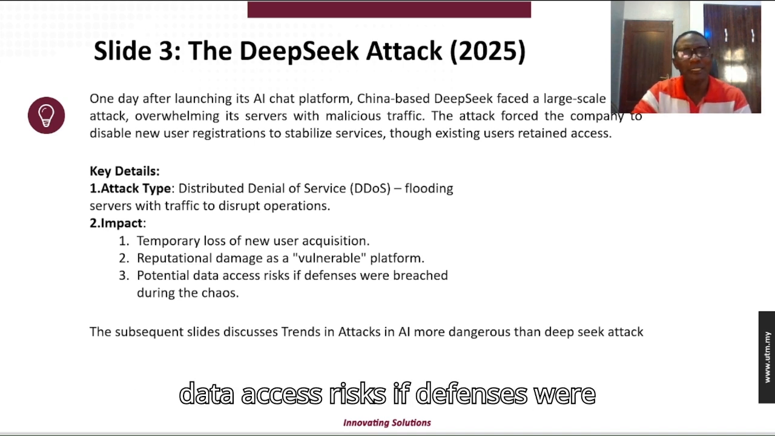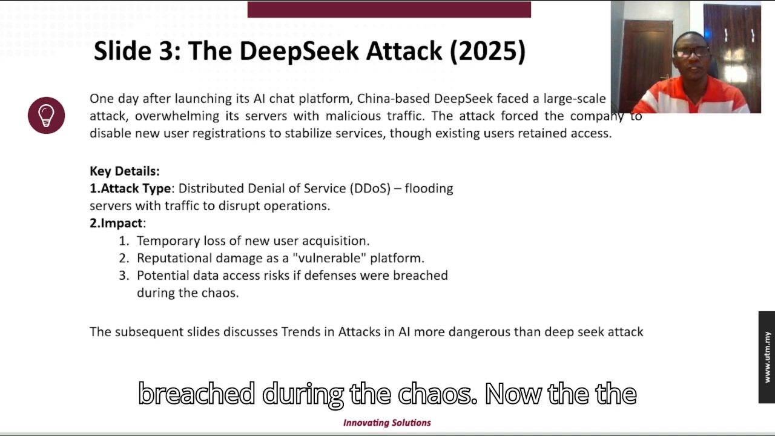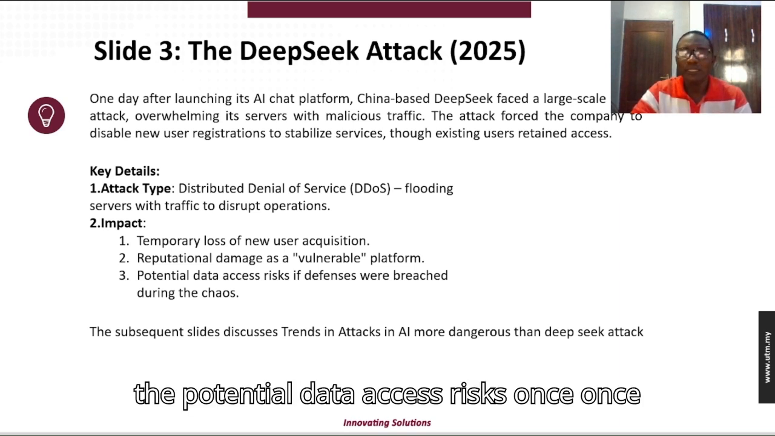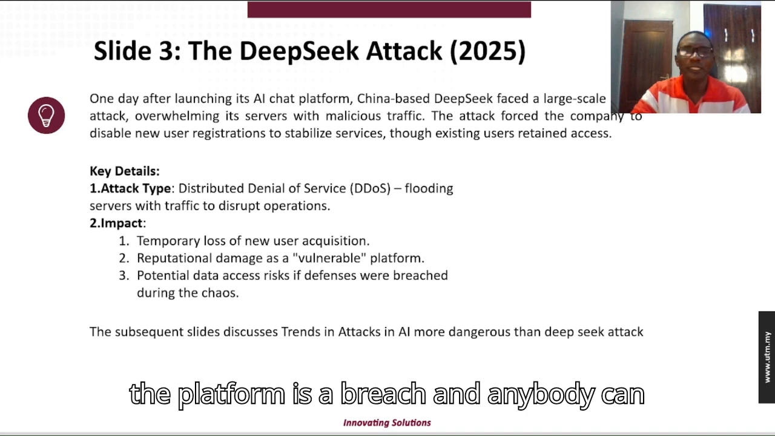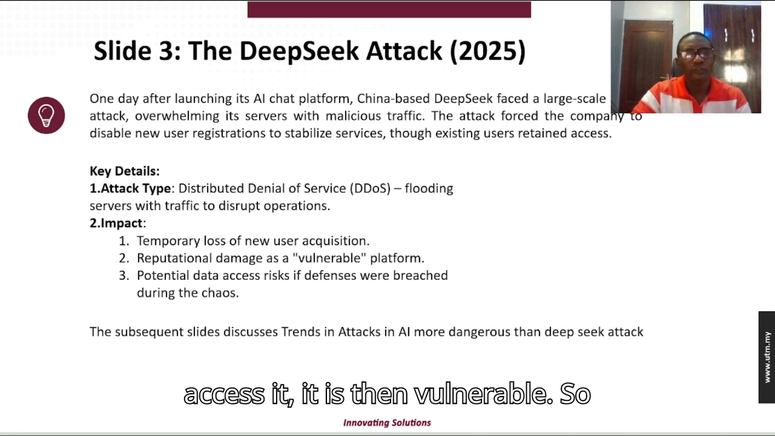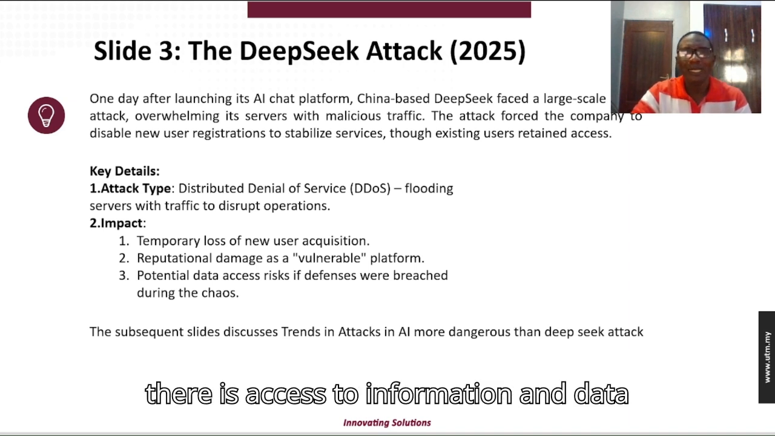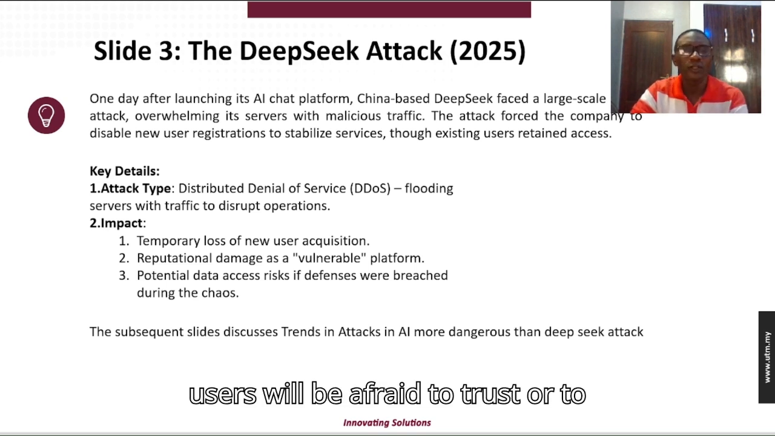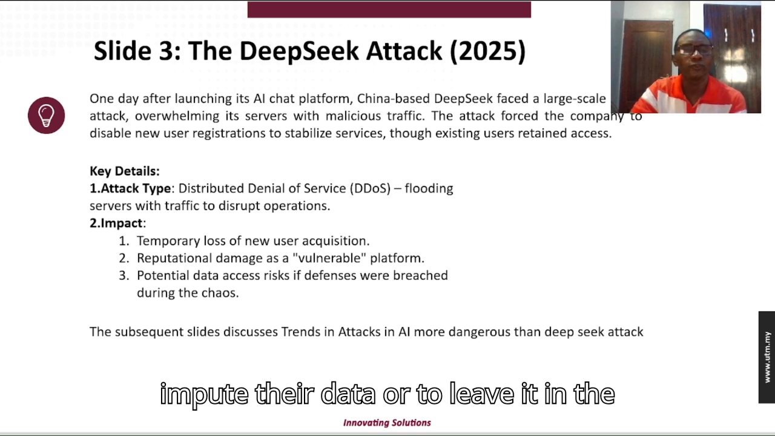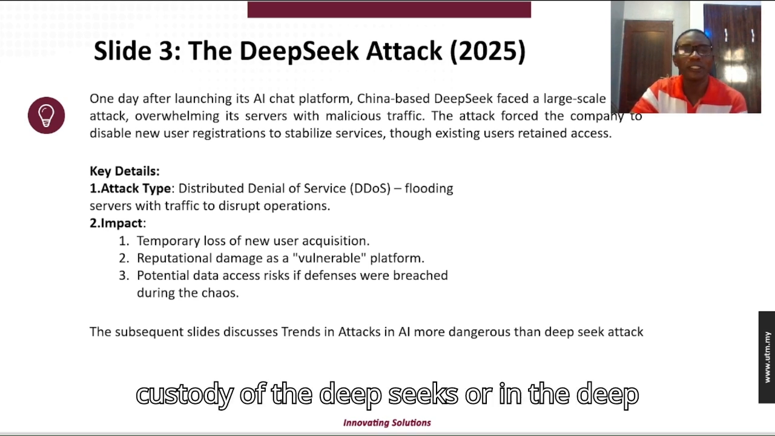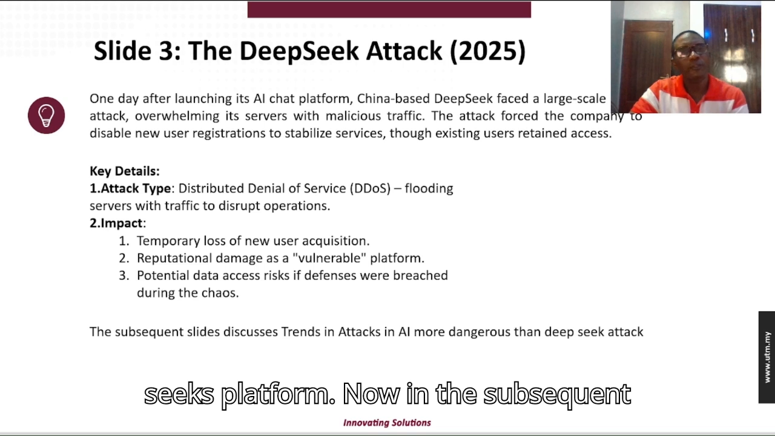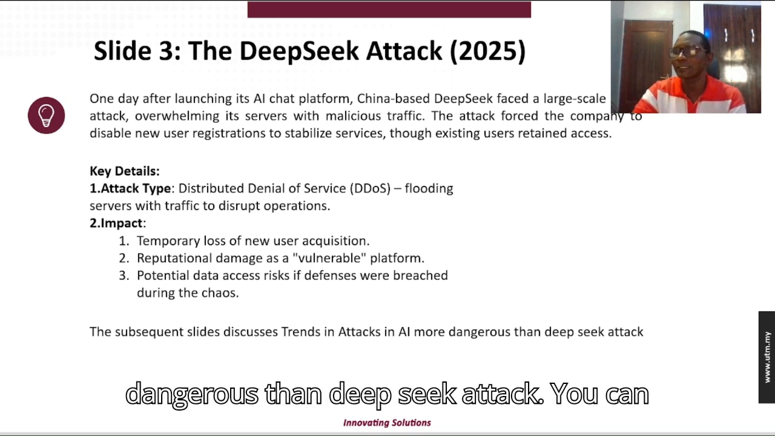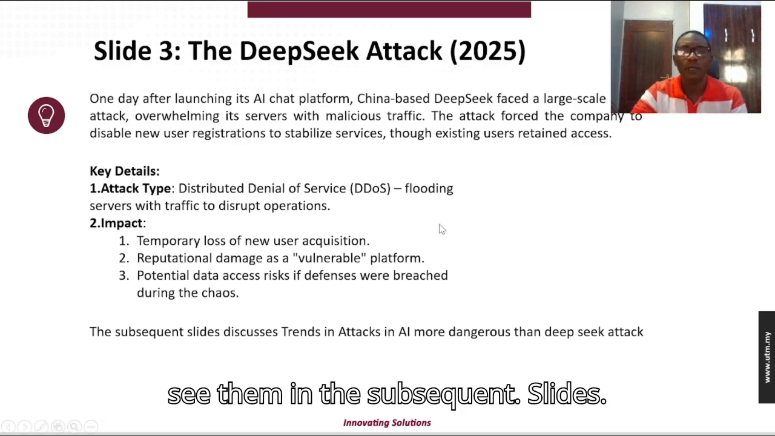And the third one is potential data access risks if defenses were breached during the chaos. Once the platform is breached and anybody can access it, it is then vulnerable. So there is access to information and data of the users. In that case, users will be afraid to trust or to input their data or to leave it in the custody of the DeepSeek platform. Now, in the subsequent slides, we'll discuss trends in attacks on artificial intelligence. They are more dangerous than the DeepSeek attack. You can see them in the subsequent slides.